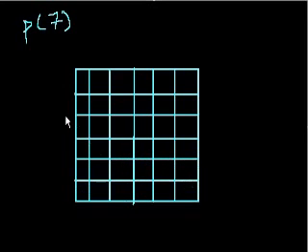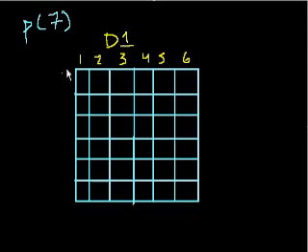Okay. And the reason I'm doing this is because let's make this top axis, this horizontal, each of the situations I can get on the first dice. Although we're going to roll them simultaneously, it doesn't matter if I roll them simultaneously or one after the other. So on this first dice, I could get a 1, a 2, a 3, a 4, a 5, or a 6. So this is dice 1, D1. And on the second dice, I could get a 1, a 2, a 3, a 4, a 5, or a 6. And this is dice 2.